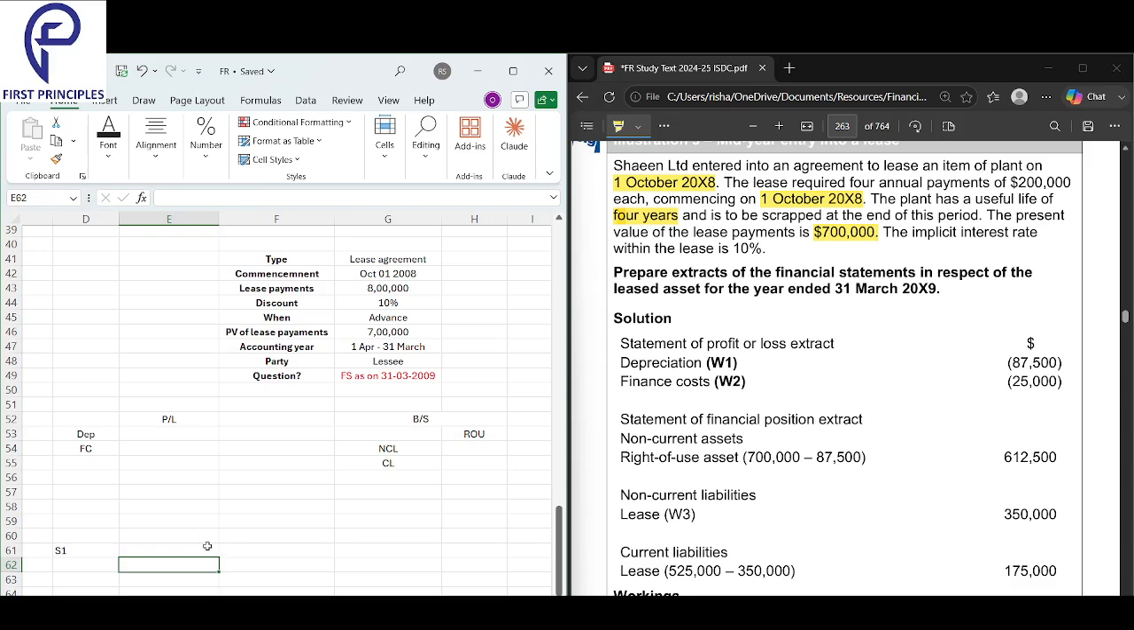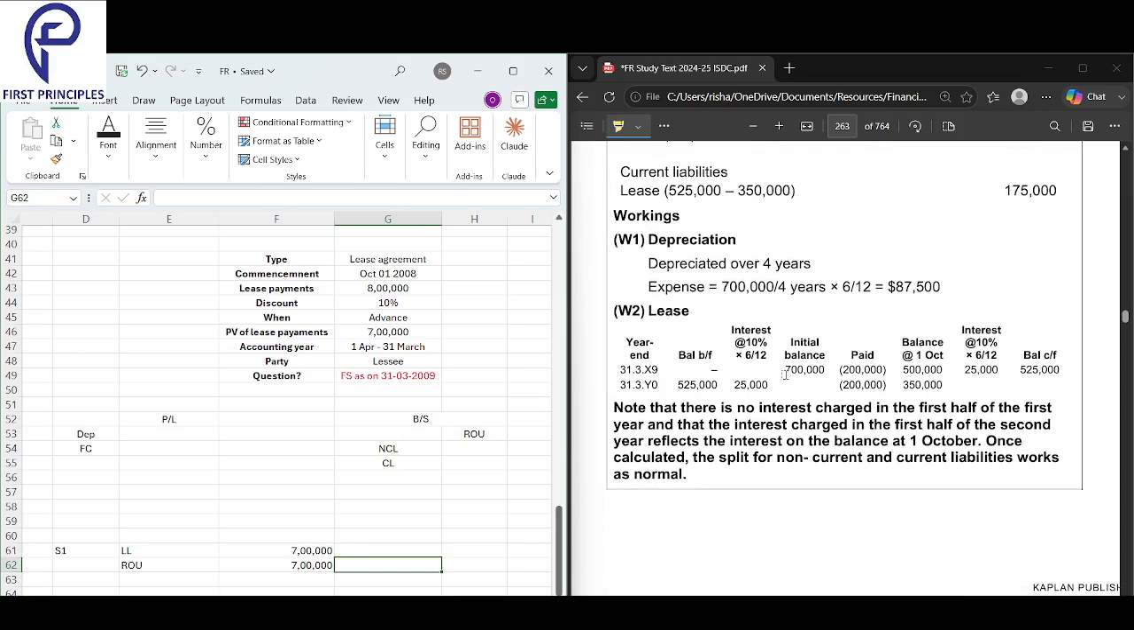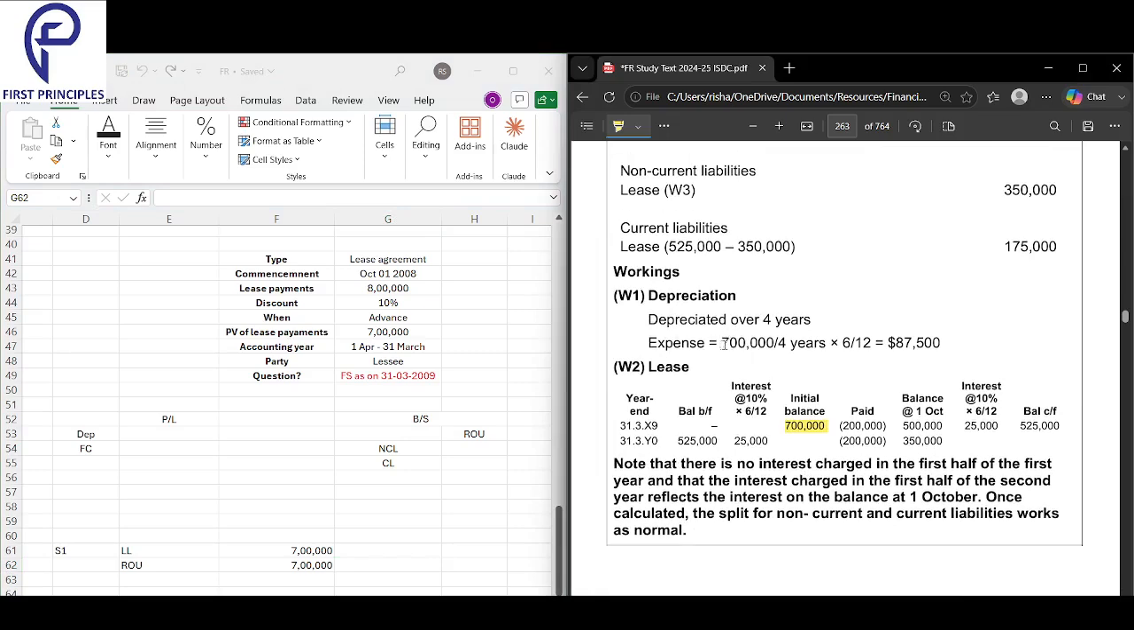So at the starting of the year, we need the value. Lease liability, how much? ROU, how much? For lease liability at the start, they have already given 700,000. They've already given the present value of future payments and they've not given anything else. They've not given any direct cost also. So you got the value at the start of the year. Your lease liability and ROU should be the same, ideally. At the start of the year, your lease liability and your ROU should be the same.